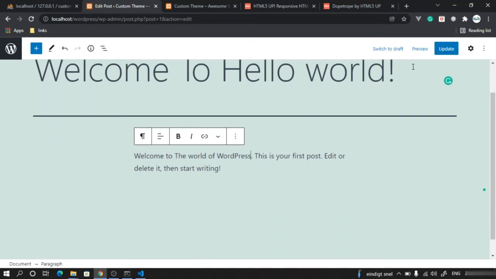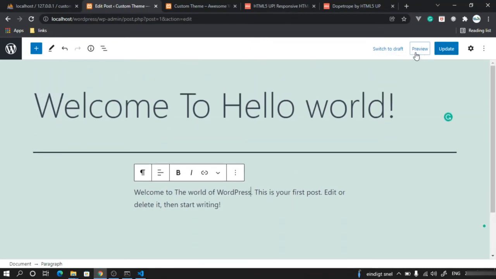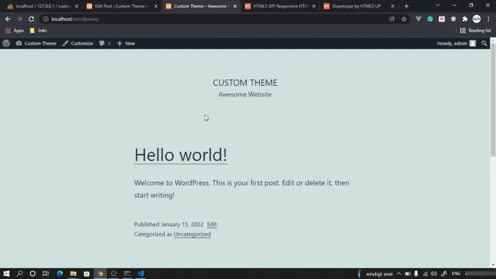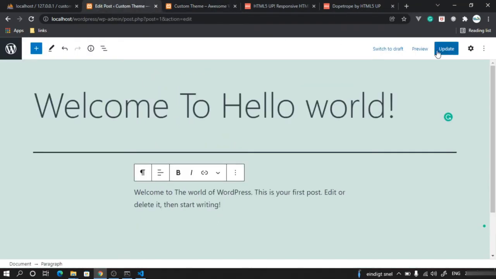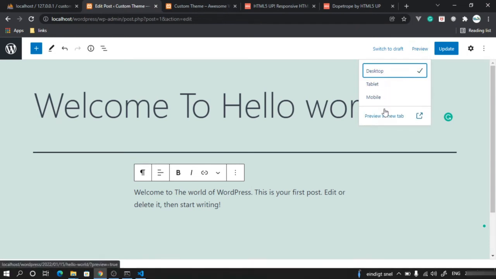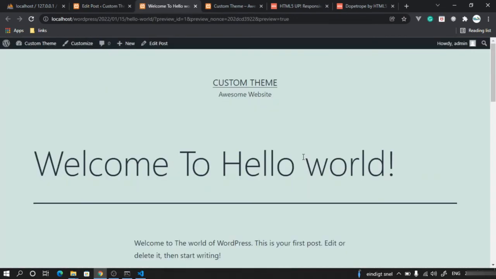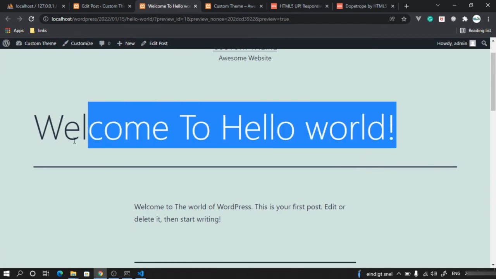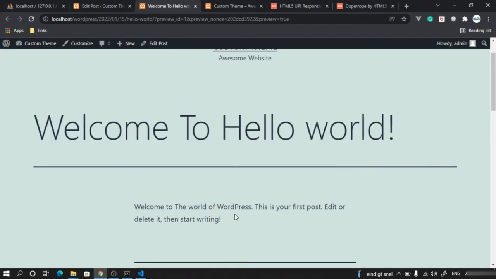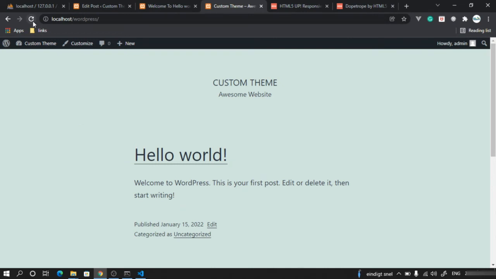Before updating, I can even preview it. What it means is before my customers or the end users see what will change, I can see it for myself and see in website or desktop how it will look. So let's say I will say desktop. It's going to show me like this, but it has not yet changed for the end users. If I refresh this, it's still the same.